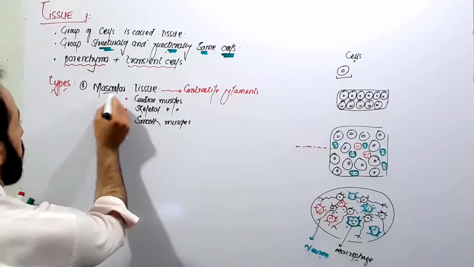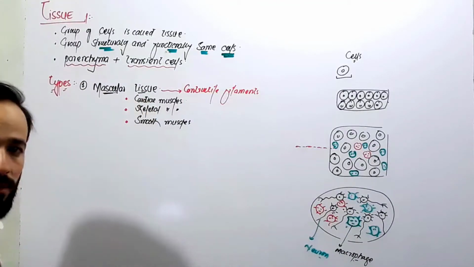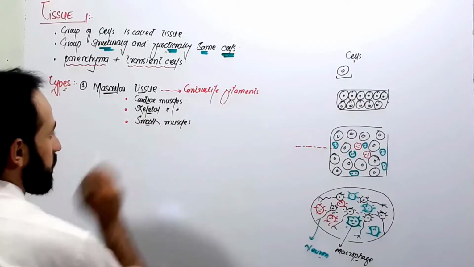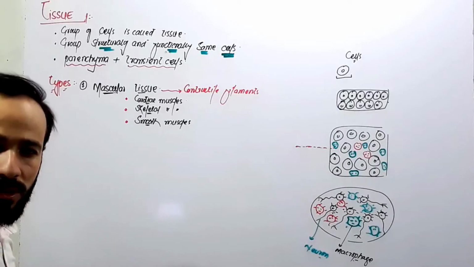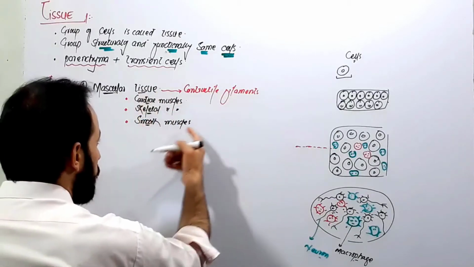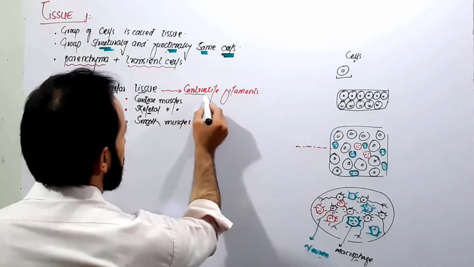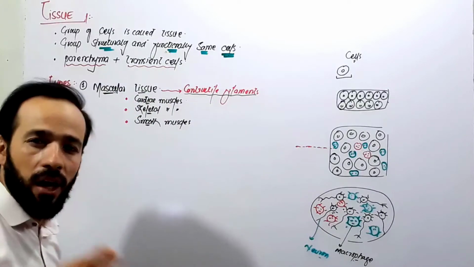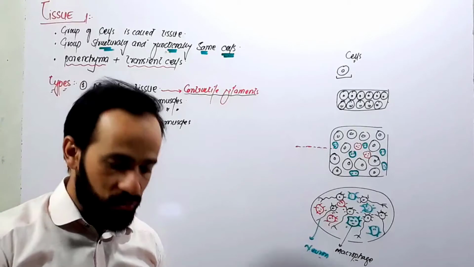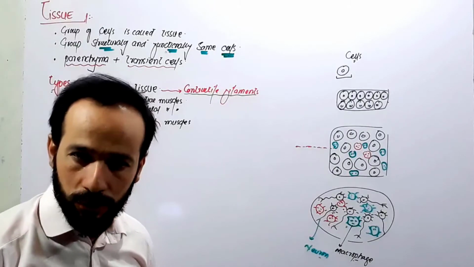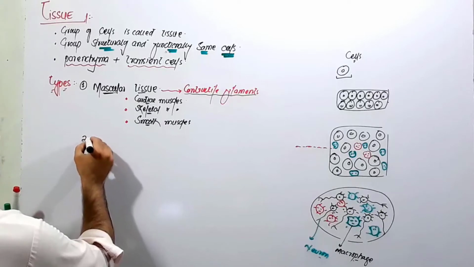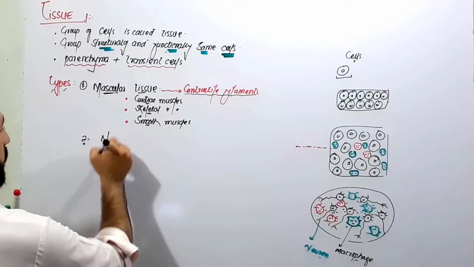So we have muscular tissue in our body, the first type. And the muscular tissues are cardiac muscles, skeletal muscle tissue, and smooth muscle tissue. And all these tissues contain these contractile filaments. This is just an introductory lecture about the tissues, right? Then we have another type of tissue in our body, right friends? That is called the nervous tissue.